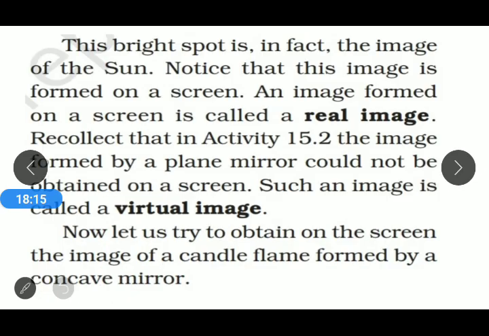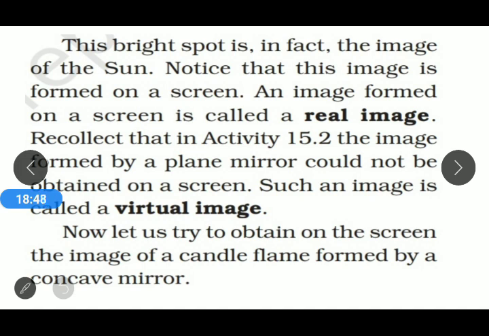So what is the meaning of that? This bright spot is, in fact, the image of the sun. The image is formed on a screen. An image formed on a screen is called a real image. That means with the help of a concave mirror, we can form an image on a screen. That's why we can say that concave mirrors form real images.